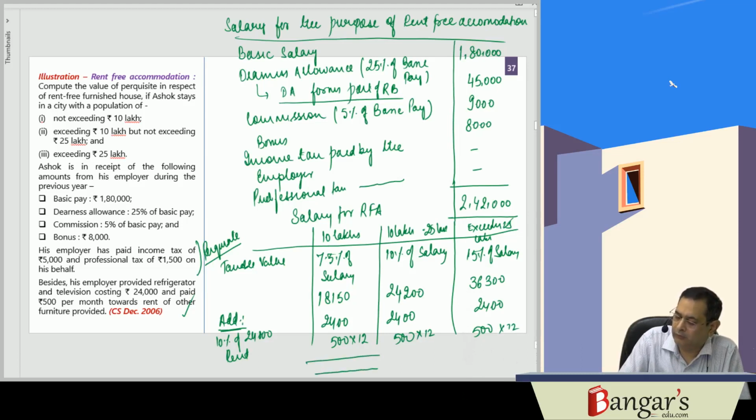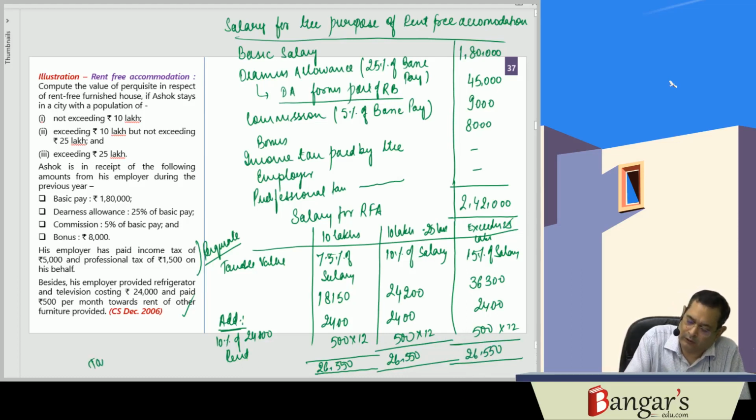In this case, the taxable value of furnished accommodation is 18,150 plus 2,400 plus 6,000, that is 26,550. It is also 26,550 and also 26,550.